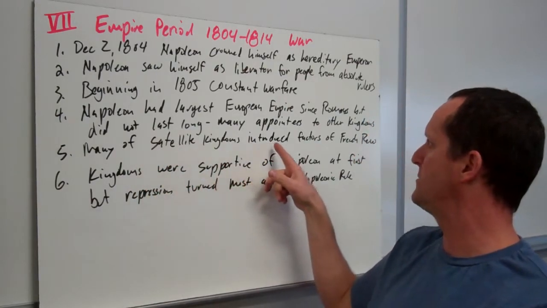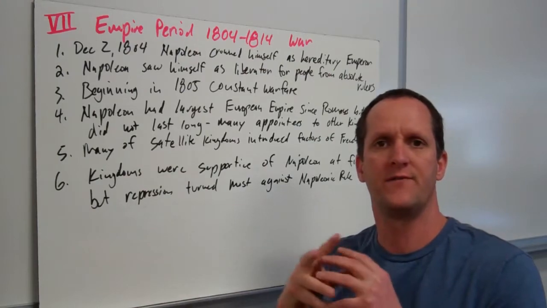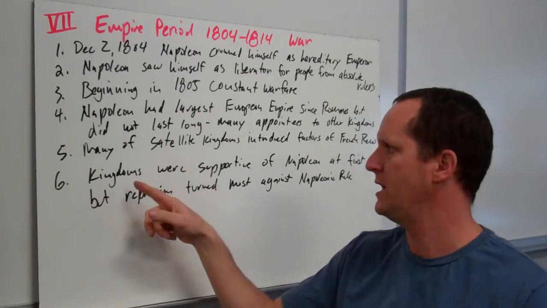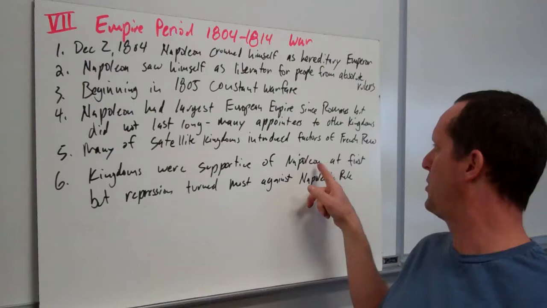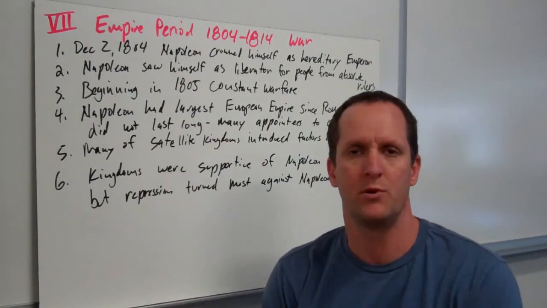Many satellite kingdoms introduced factors of the French Revolution, so the ideas of the French Revolution began to spread. Kingdoms were supportive of Napoleon at first, but repression turned most against Napoleon in the long run.